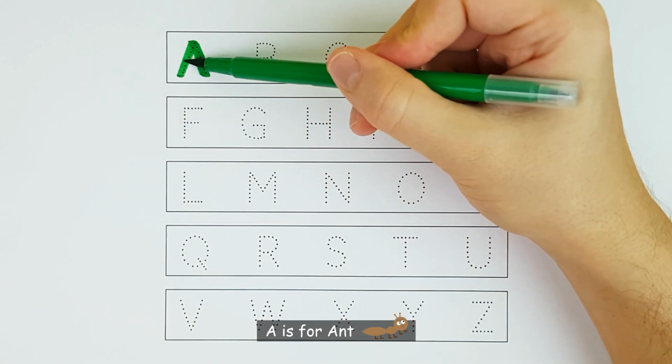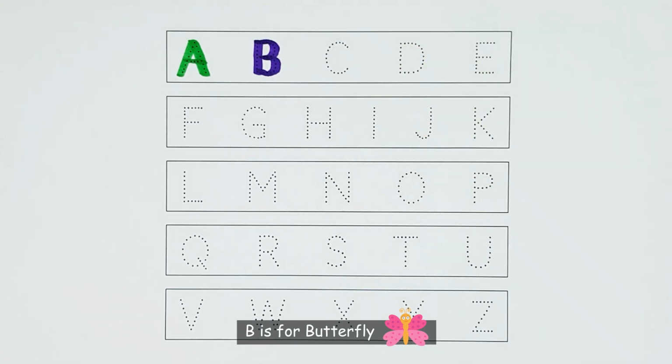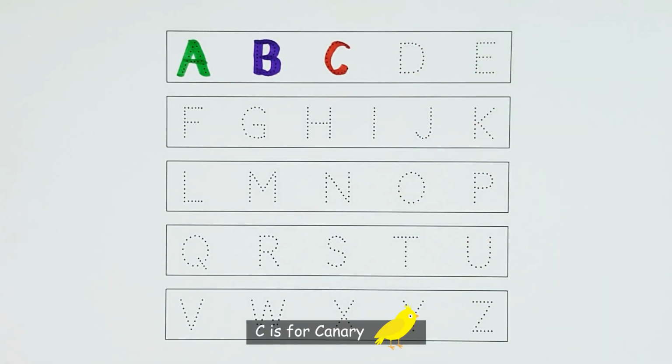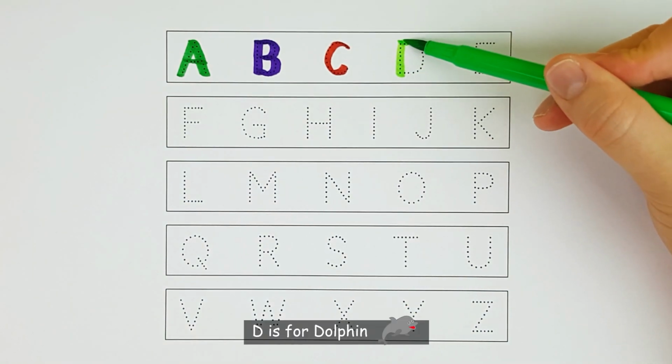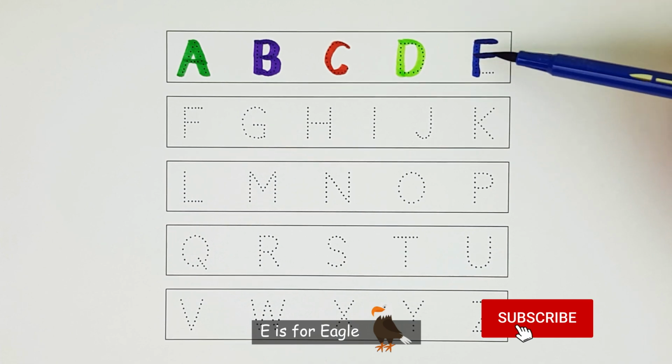A is for ant. B is for butterfly. C is for canary. D is for dolphin. E is for eagle.